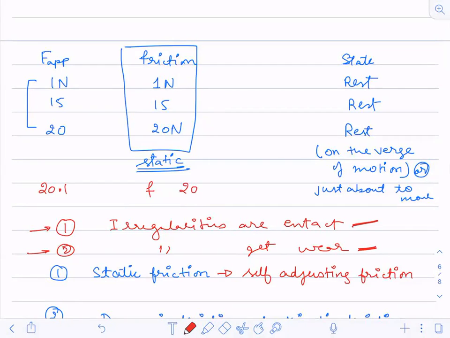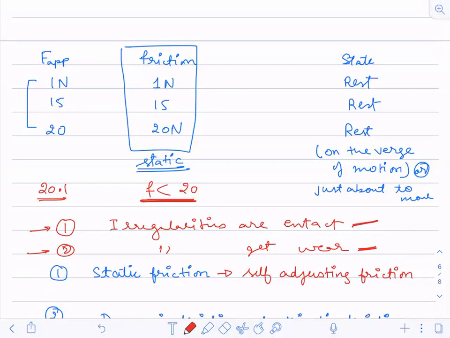If I now apply a force of 20.1, this friction value must be less than 20, more than 20, or equal to 20, or 20.1? Yes, it should be less than 20.